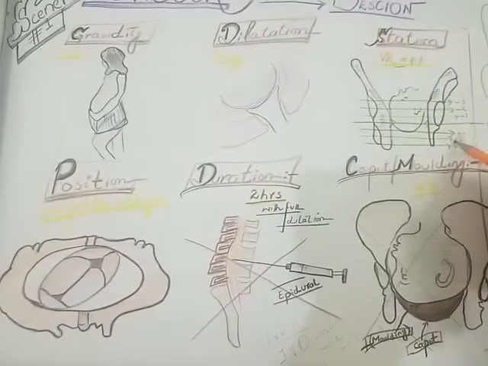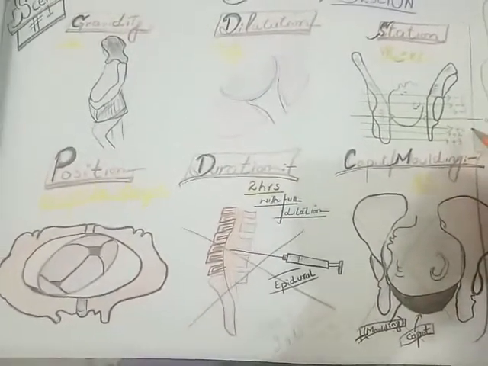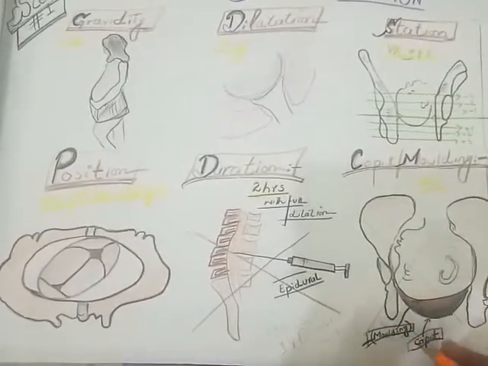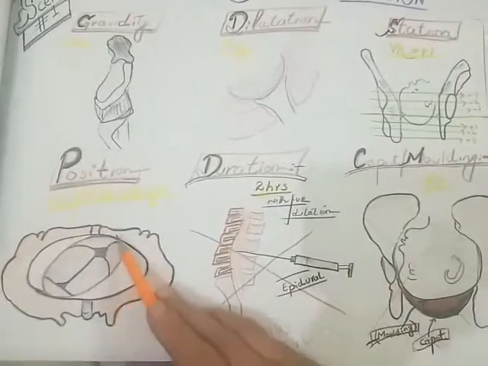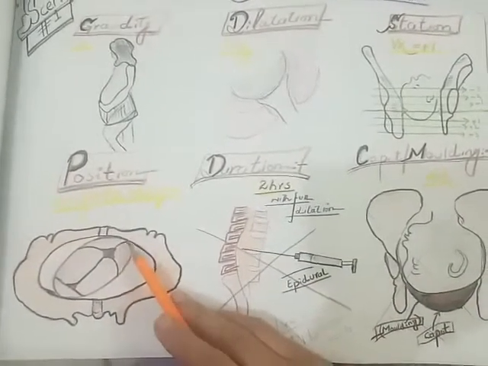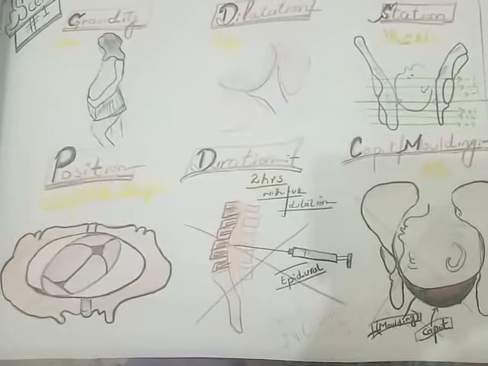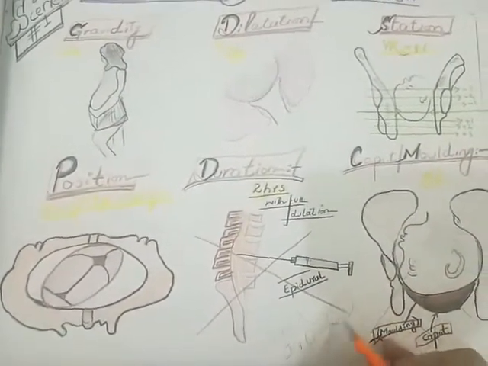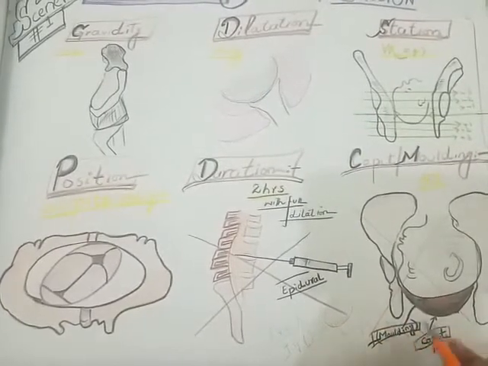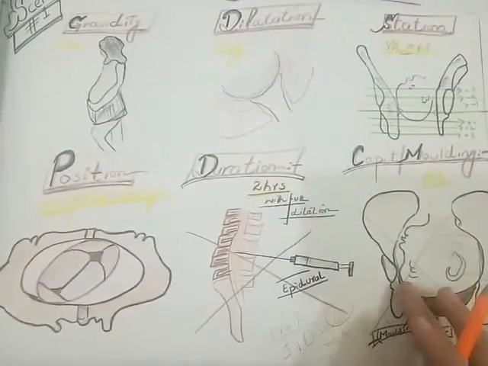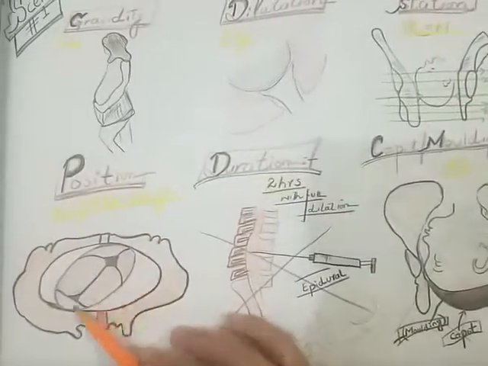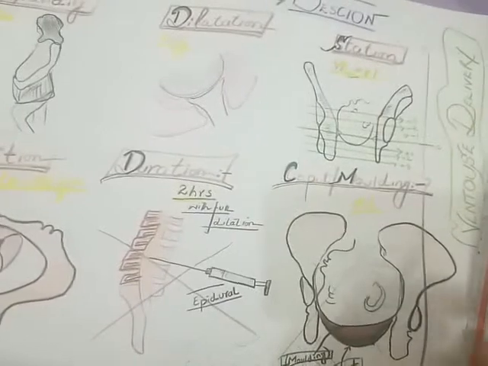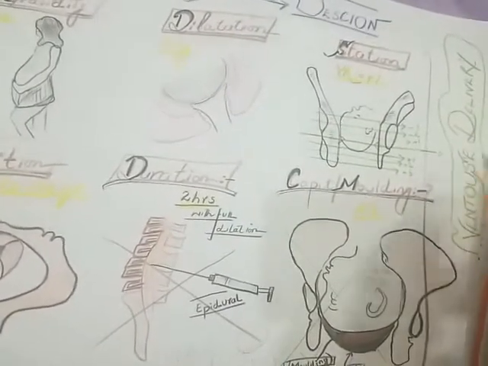Here at +1 we can apply the mid-cavity forceps, but the thing is that as we have no molding, no caput, and the head is also not rotated enough, then in that case the choice would be vacuum rather than forceps. Because we don't have any caput and molding, vacuum is better in this mal-rotated head. So the answer would be ventouse delivery.